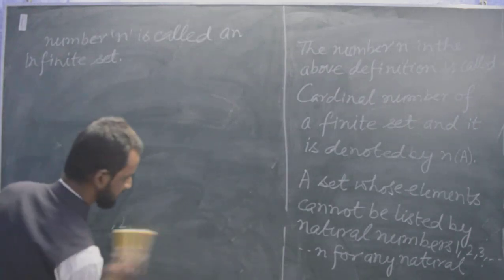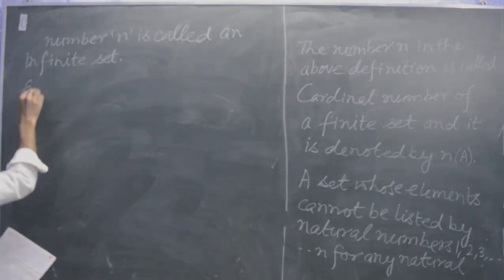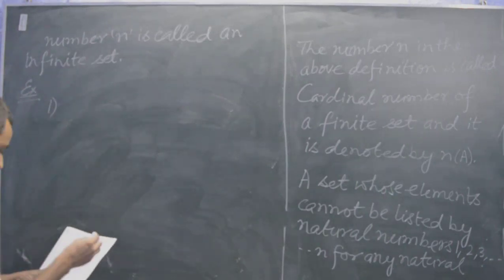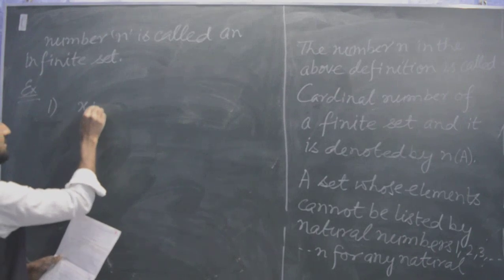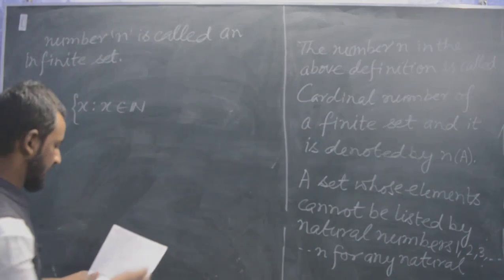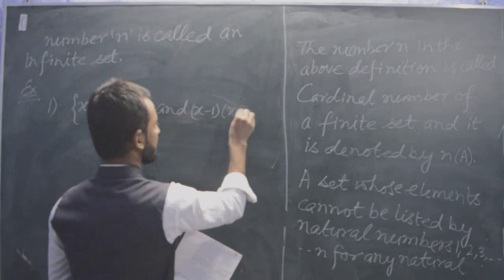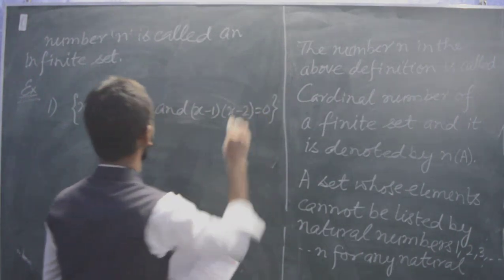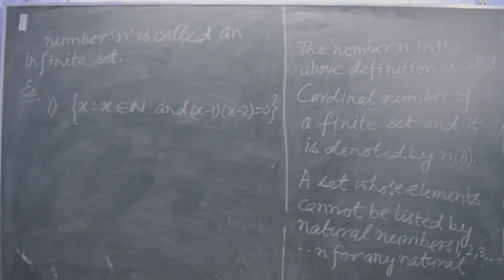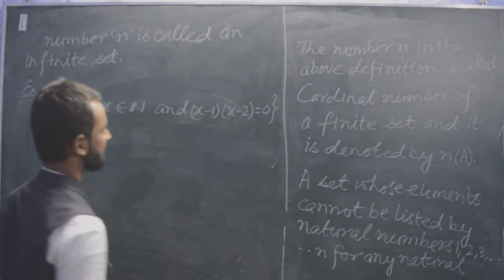So for example, they have given x such that x belongs to N and (x minus 1)(x minus 2) equal to 0. We have to check whether this set is finite or infinite. So x is coming from natural numbers and x is the solution of this given equation.